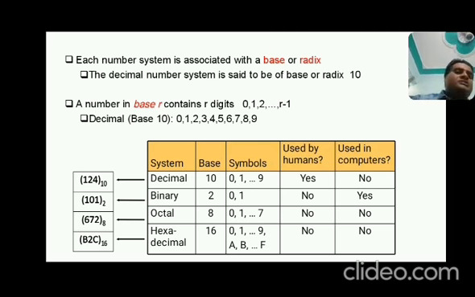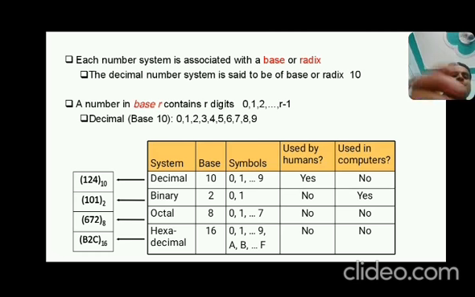And octal 672: 6 comes under 0 to 7, yes. 7 also comes under 0 to 7, and 2 also comes under 0 to 7, and its base is 8. That's why this is an octal number. Now come to the hexadecimal. In the hexadecimal system, the base is 16, and B comes under this 0 to F, yes, you can see, and 2 also comes under the definition of symbols 0 to F, and C comes under 0 to F. So that's why this is an example of a hexadecimal number system.